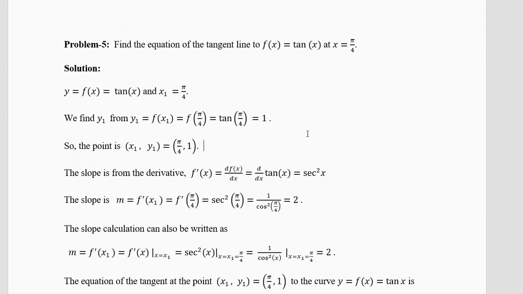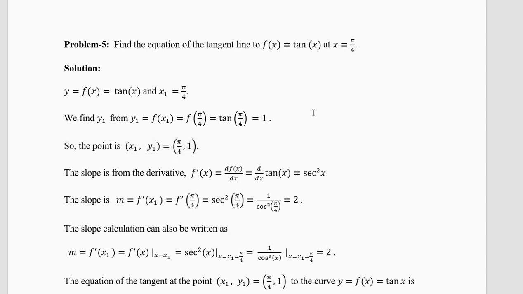Now the last question of today. Find the equation of the tangent line for f of x equal to tan x at x equal to pi by 4. These numbers are going to be easy. y equal to f of x equal to tan x and x1 equal to pi by 4. So y1 equal to f of x1, which is f of pi by 4. tan pi by 4 is exactly 1. Those who remember their school geometry will know this. Otherwise, put it in your calculator. We have discussed in the class how to put pi by 4 in the calculator. If you still have questions, ask me in the next class. So your point is (x1, y1) equal to (pi by 4, 1).